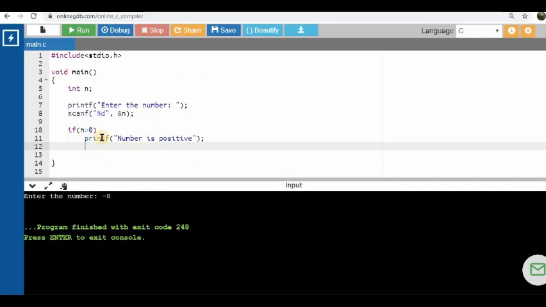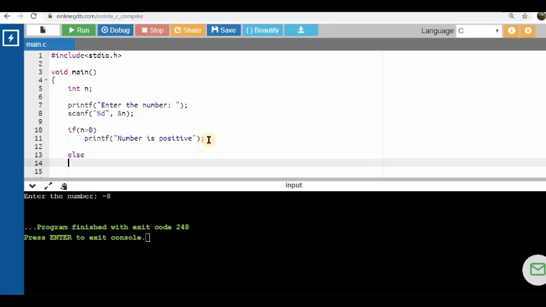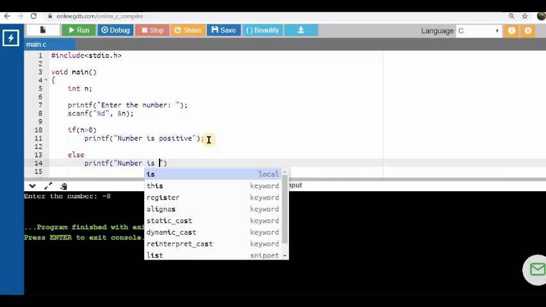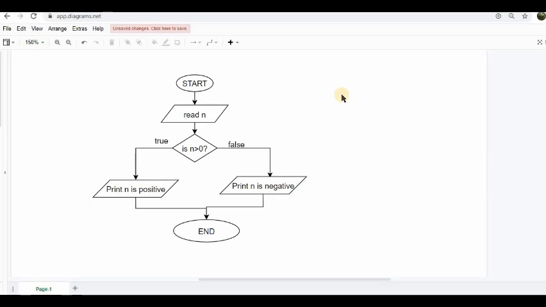Just because we have written what should happen when the condition is true, we have not yet mentioned what should happen if the condition is false. If I want the false condition also to be treated separately, then I need to write an else condition. Else is mostly like if n is not less than 0. So for else I will write printf number is negative. Our modified program looks something like this.